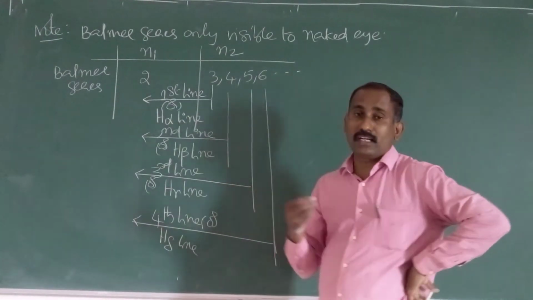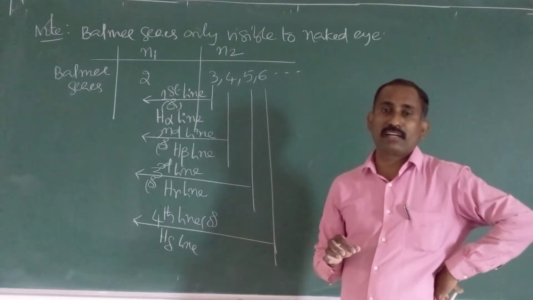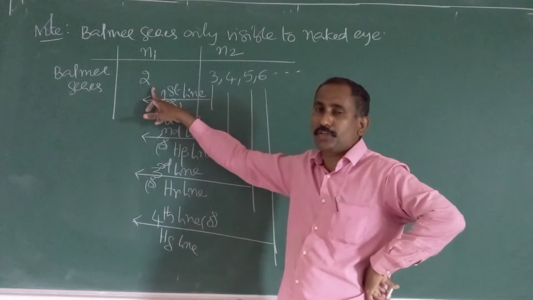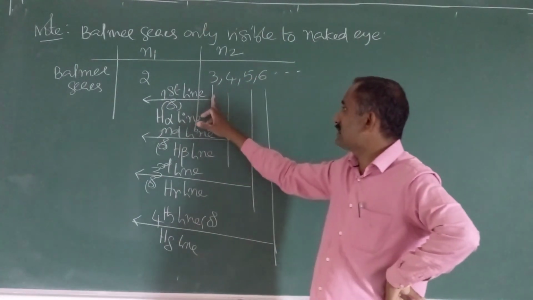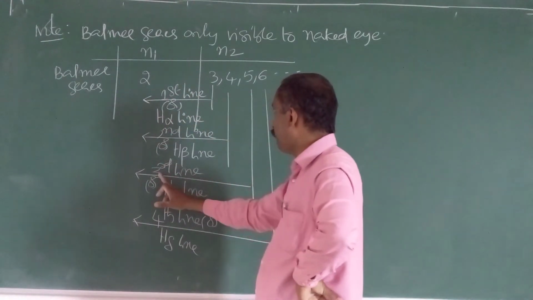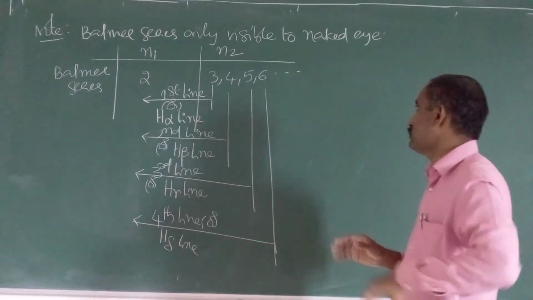For numerical problems, they will give the first line and ask you to calculate the wavelength or wave number. For the first line, n2 is 3 and n1 is 2. Remember, for the Balmer series, n1 is fixed at 2. First line is 3 to 2, second line 4 to 2, third line 5 to 2, fourth line 6 to 2. This terminology also you should remember.